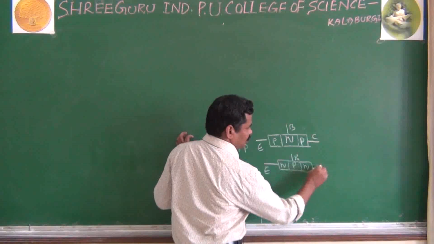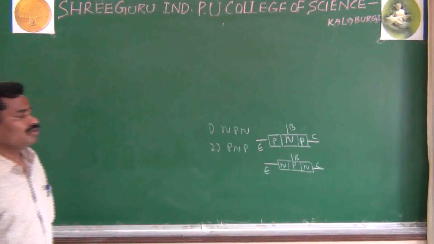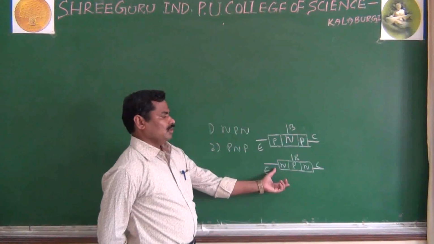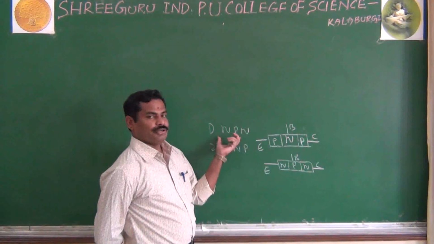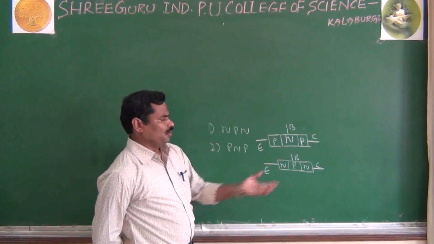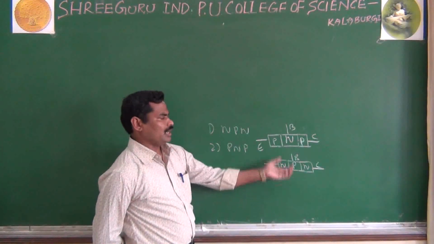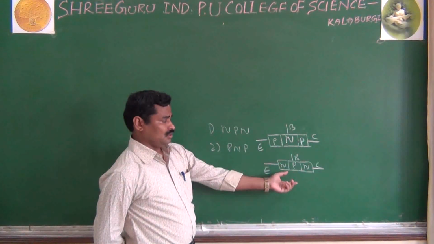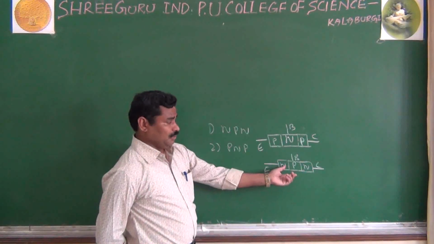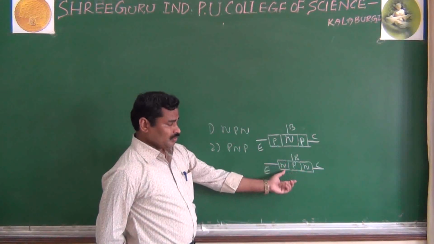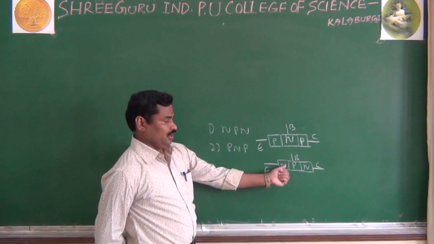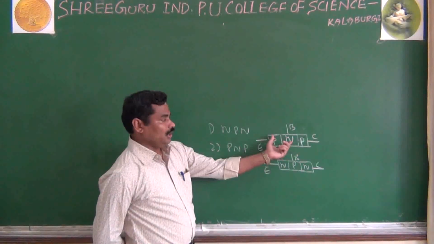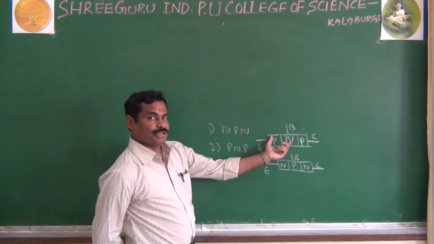Emitter, base and collector. And for your syllabus, we are giving more importance to the NPN transistor as compared to the PNP transistor. You may ask the question, why are you giving more importance to the NPN transistor rather than the PNP transistor? Because, as I said, the important thing is about the NPN transistor. One thing important in the NPN transistor: the majority carriers are electrons, and in your PNP transistor, the majority carriers are holes.